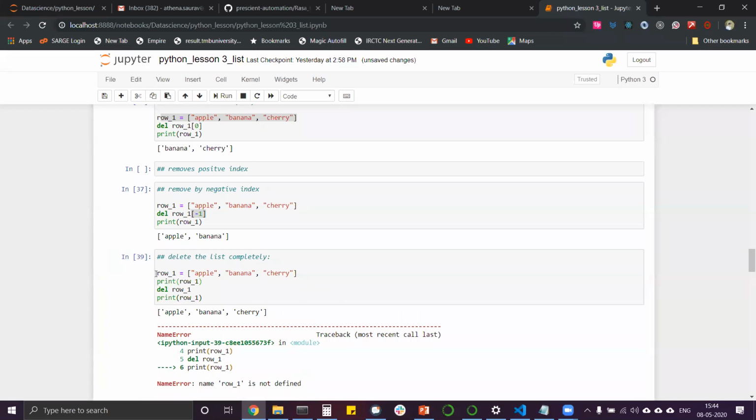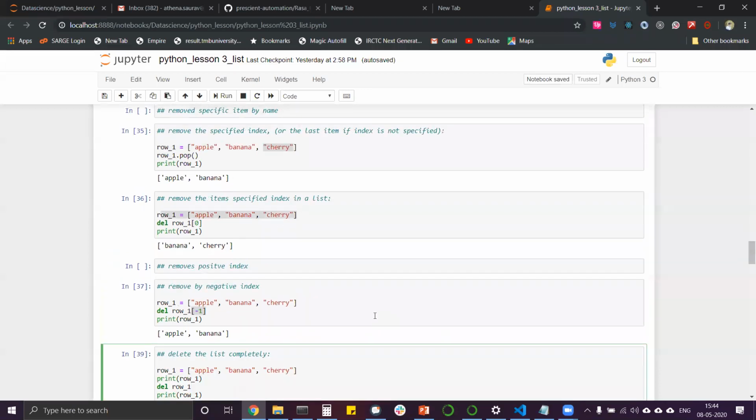See, when we have defined row 1 here, then we printed out the row 1, so you can see the printout result. Then we deleted the row 1 and tried to print it out again, so it is giving a name error. So there are two print results. One is print row underscore 1 when the definition was there, so we printed out the entire list. And when we deleted that row and after that tried to print it out, it is saying that row 1 is not defined. Actually on the first line it is, but after the third line, there is no row 1. So these are the three methods.